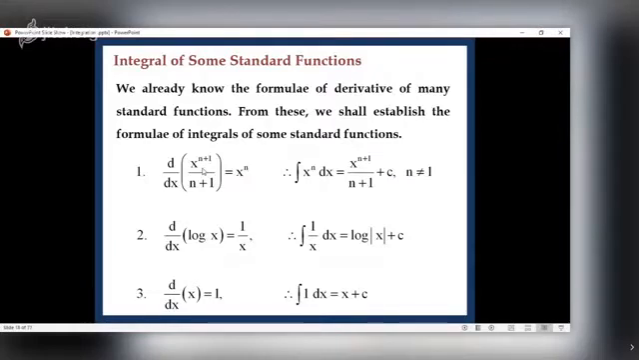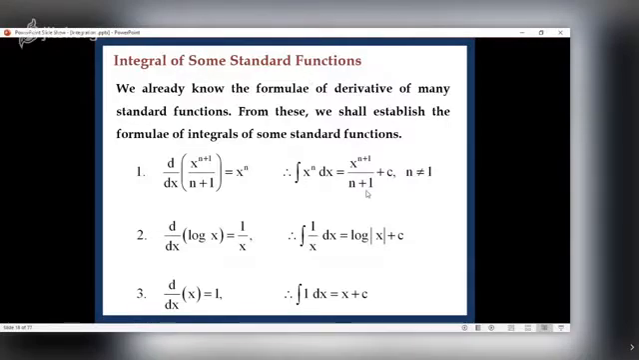Have you observed one thing? While finding the derivative, say, of x raised to n, what is the derivative of x raised to n? It is n into x raised to n minus 1. So the index reduces by 1 when you take the derivative. But as integration is the process which is inverse to differentiation, see what happens here. The index increases by 1. Again, while finding the derivative of a function, we multiply. But as integration is the process inverse to differentiation, here we divide. So this is how you have to remember the result. What is the integral of x raised to n then? It is x raised to n plus 1 upon n plus 1.